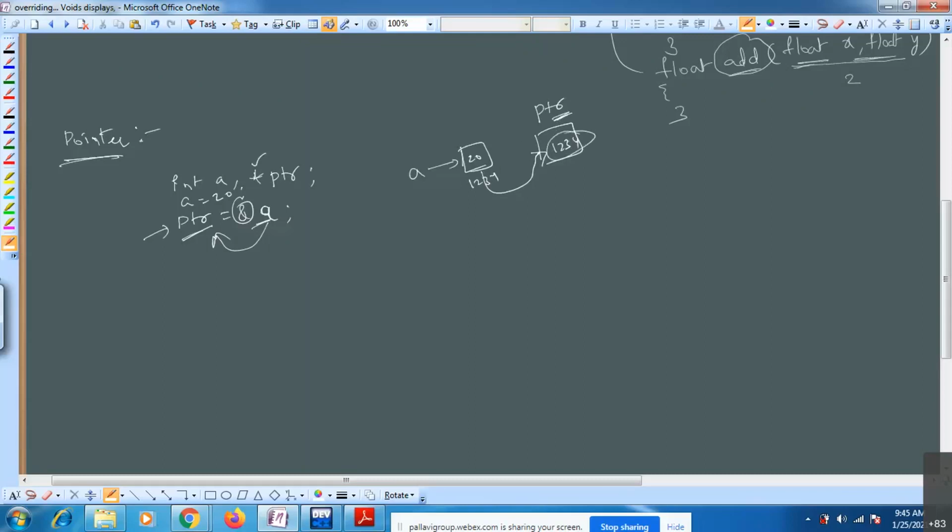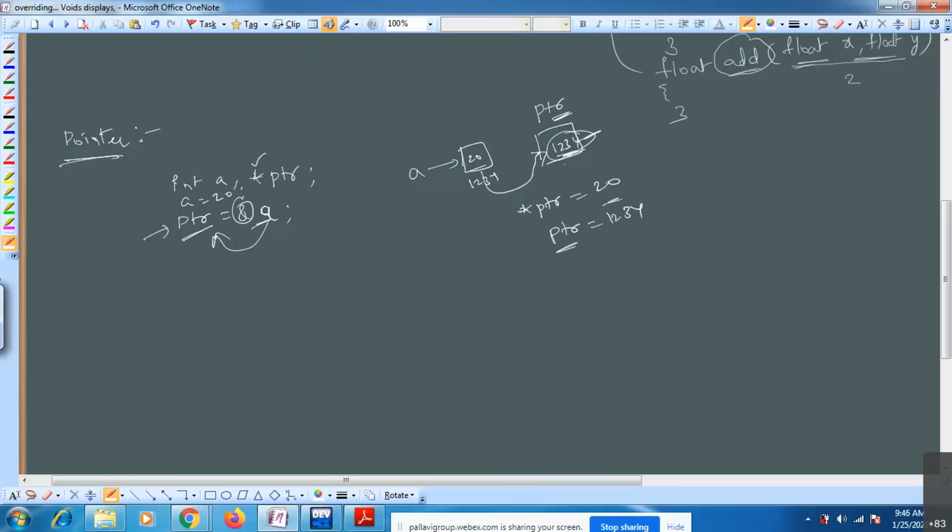If you want to get the value from this particular address, you use the star operator. Star ptr gives 20, meaning whatever value you have inside this address is printed here. If I print ptr, it prints the address 1234. Whatever address you have here is printed by using this pointer.